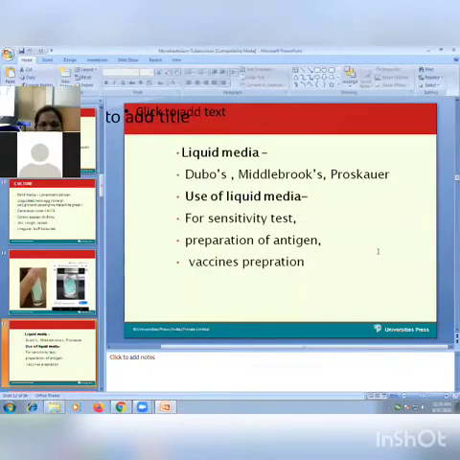These are the uses of liquid culture medium for tuberculosis. Dubos, Middlebrook and Proskauer culture mediums are used. These are liquid culture mediums, but routinely they are used only for study of the sensitivity pattern of anti-tuberculosis drugs, preparation of antigen and preparation of vaccine. So usually solid culture medium is the one used routinely.